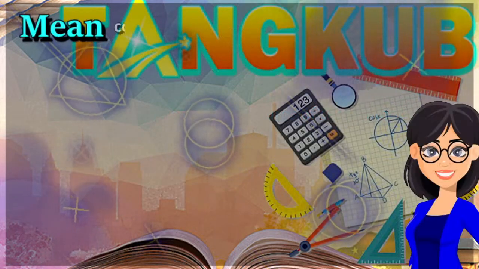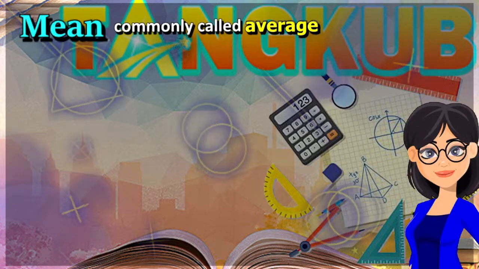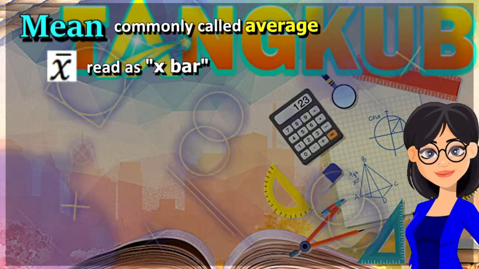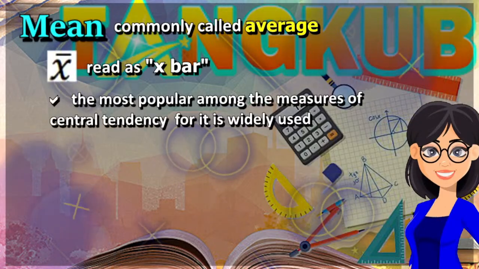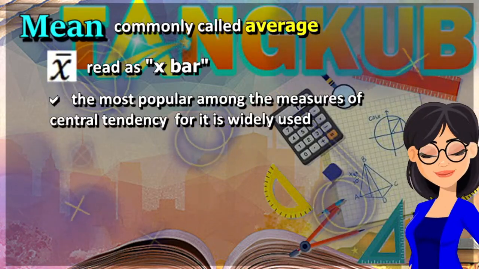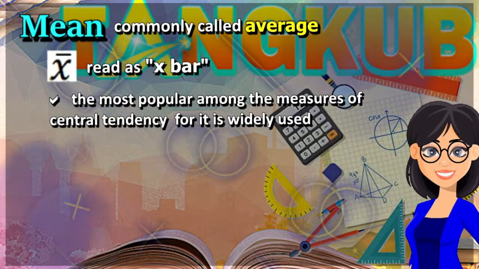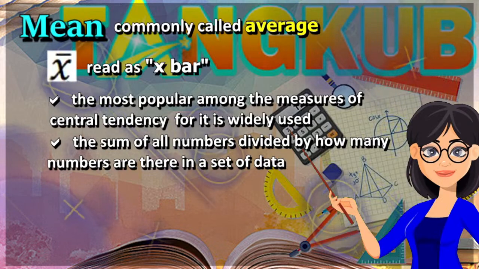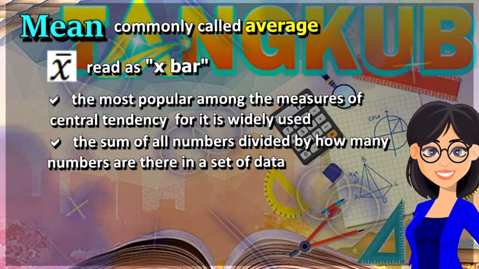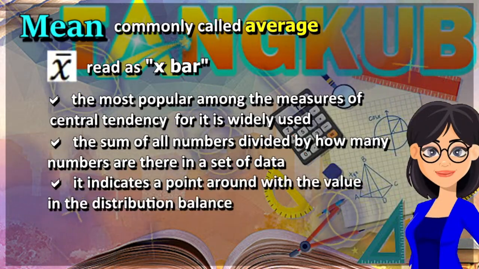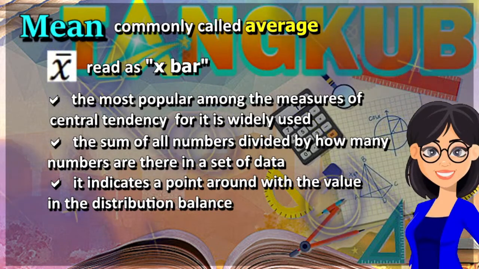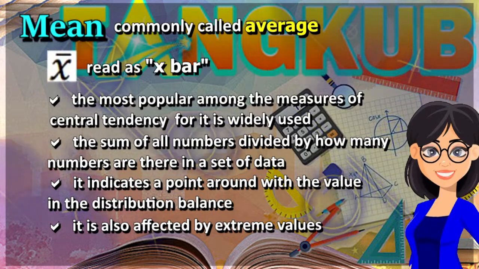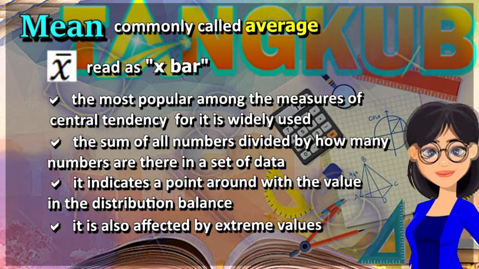When we say mean, it is commonly called average. The symbol for the mean is read as X bar. Mean is the most popular among the measures of central tendency, for it is widely used. It is the sum of all numbers divided by how many numbers are there in a set of data. Mean indicates a point around which the values in the distribution balance. And also, mean is affected by extreme values.